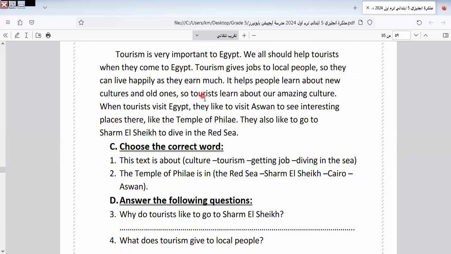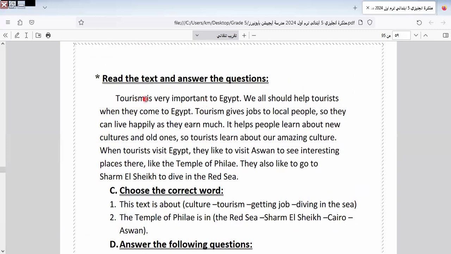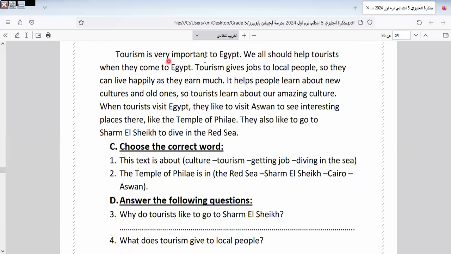Here is the text. Let's read it together. As we told you before, we must read the text carefully to answer the question in the correct way. Tourism is very important to Egypt. We all should help tourists when they come to Egypt. Tourism gives jobs to local people so they can live happily if they earn much.